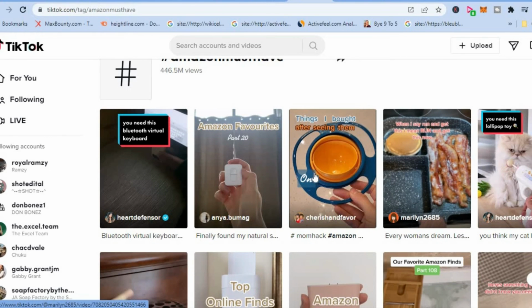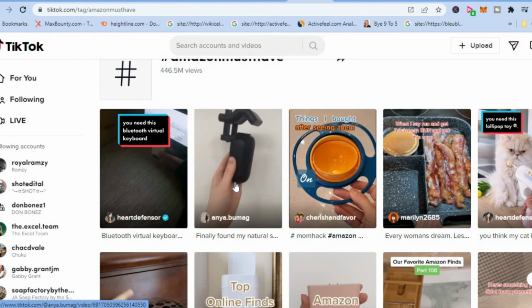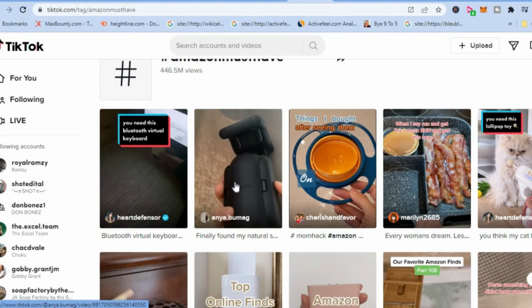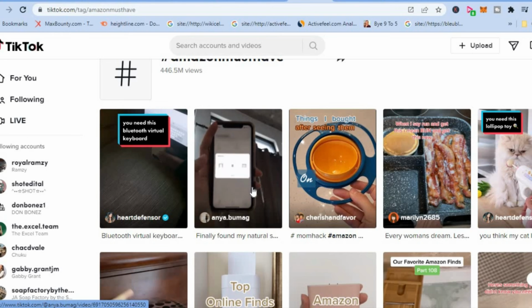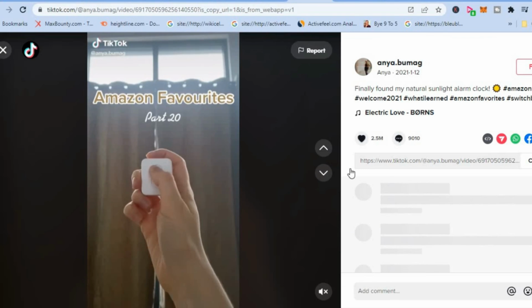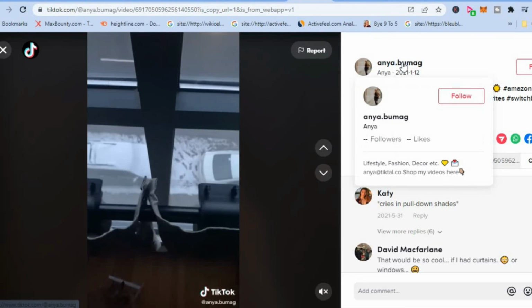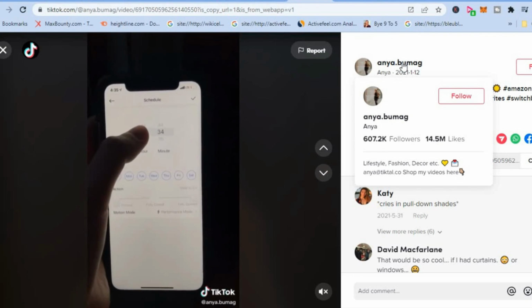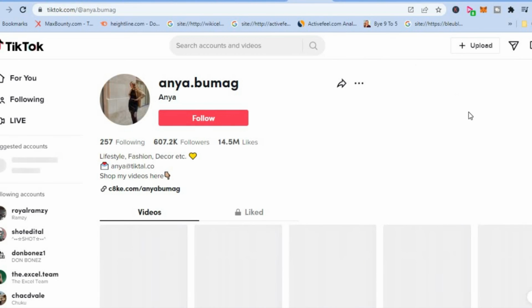All you will have to do, again, is go onto Amazon and download the product or products that you want to promote on your TikTok page. After you have done this, you would have to grow your TikTok page to 1,000 followers. Once you have grown it to 1,000 followers, you'll be able to add a link in your TikTok description, and from there you can redirect them to your Amazon page.